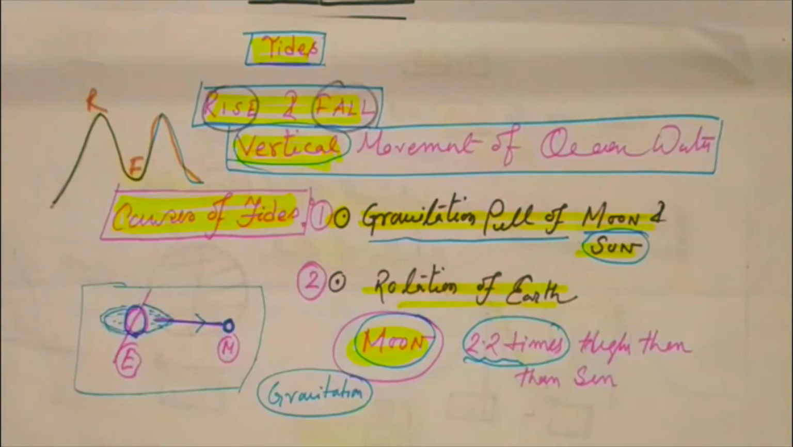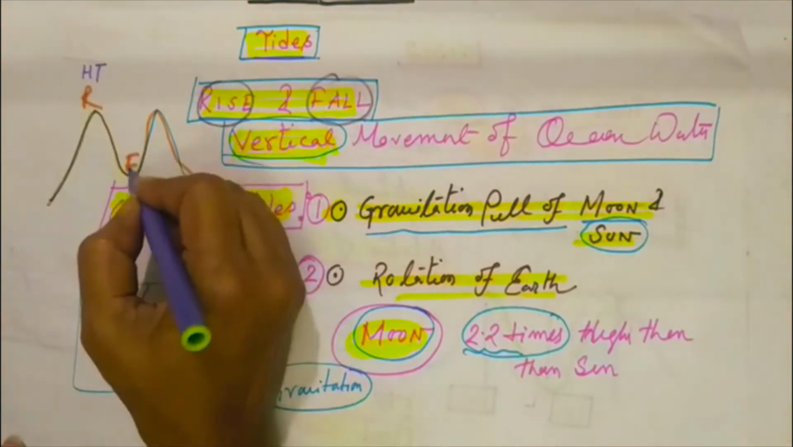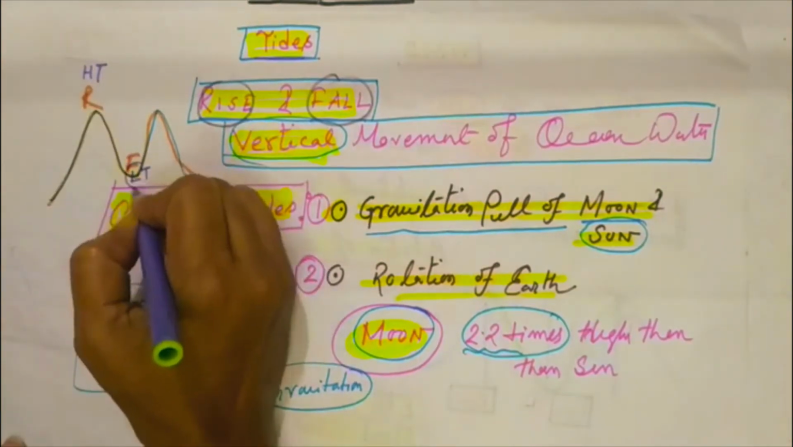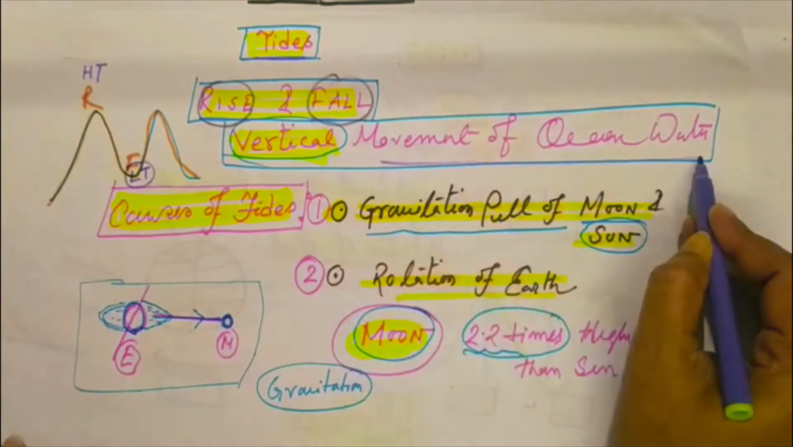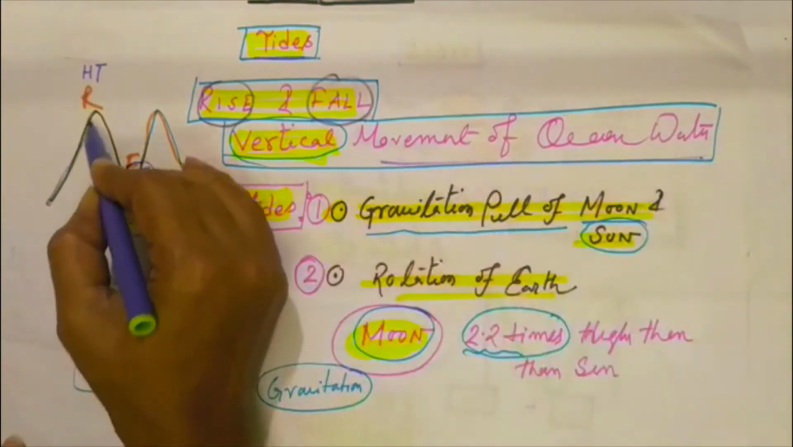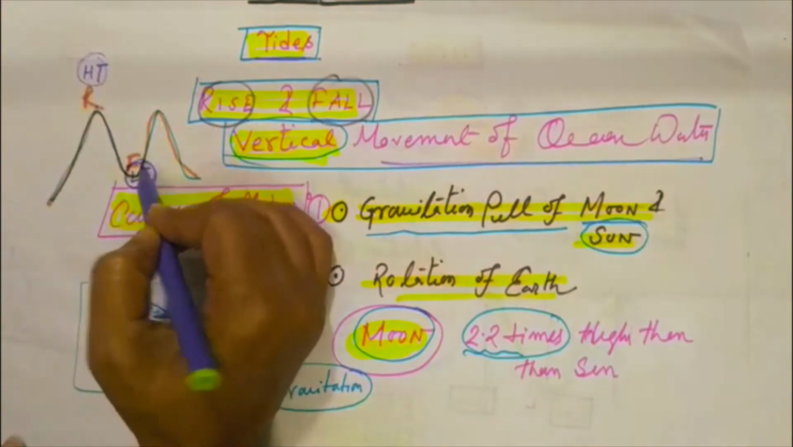The rising part is known as the zone of high tide, and this is the zone of low tide. It's the vertical movement of the ocean water. The rising part is known as high tide and the falling part is known as low tide.